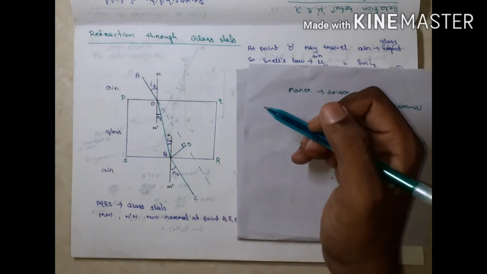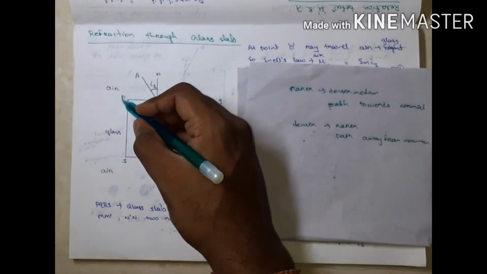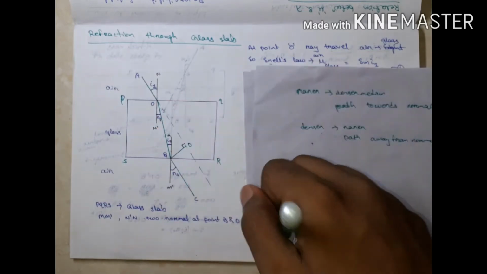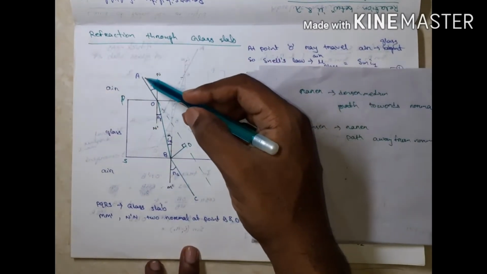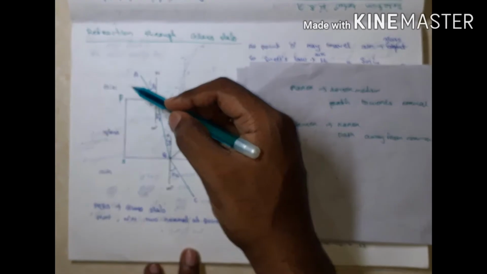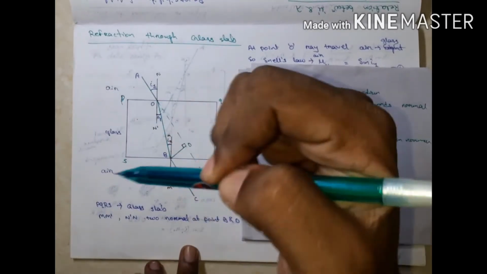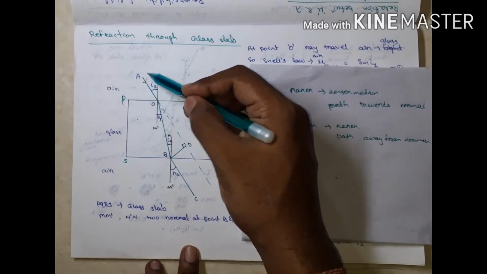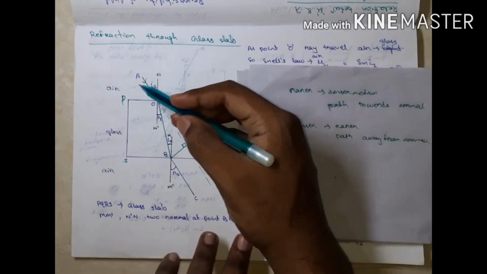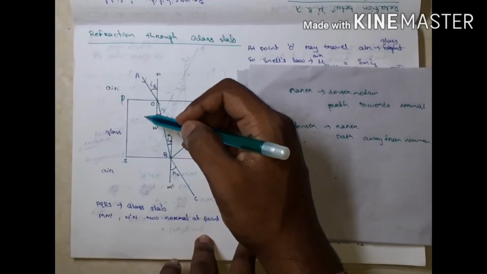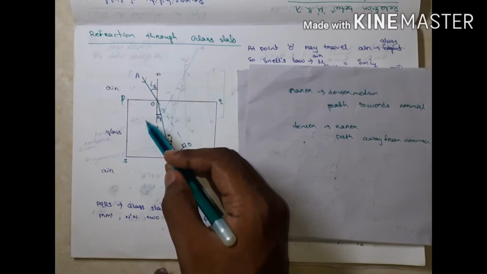Okay, listen. If PQRS is the glass slab, the light is AO traveling. This is the air medium. It is the glass medium. It is the air medium. The light traveling what? Air to glass. Then air is rarer, glass is denser. So it goes toward the normal.